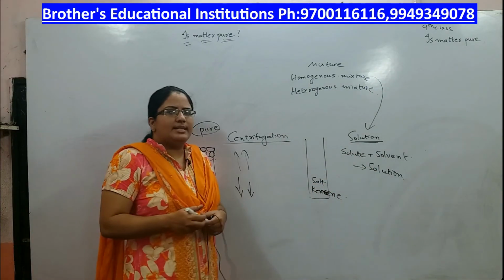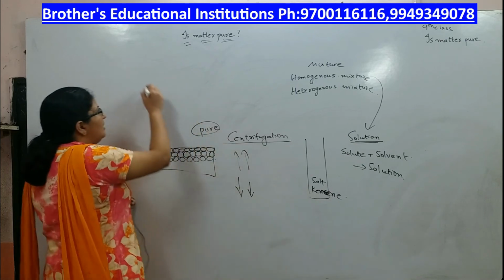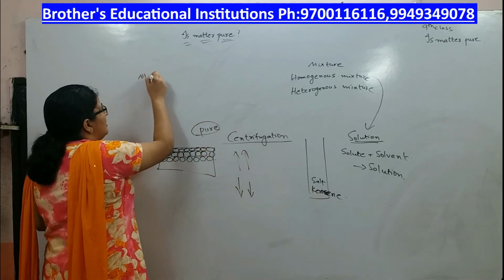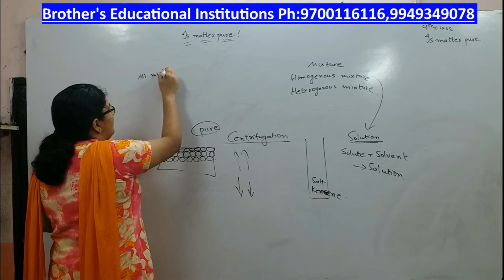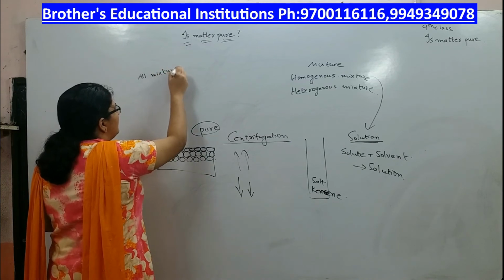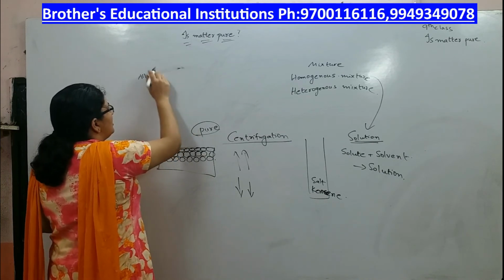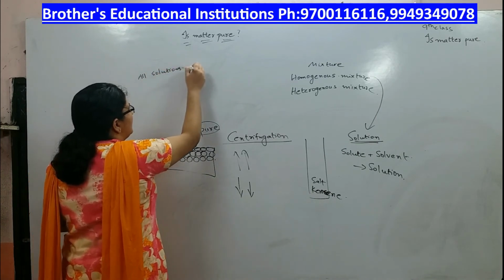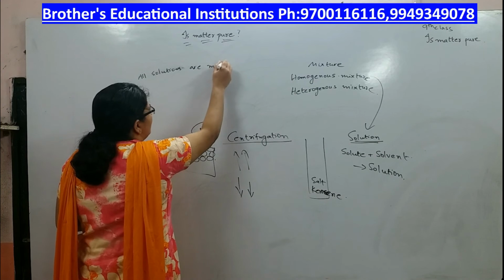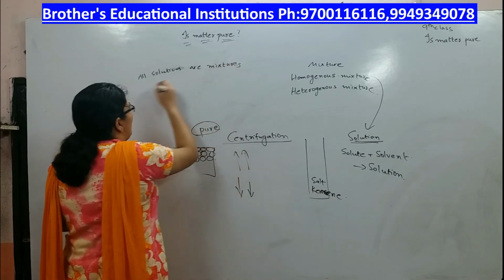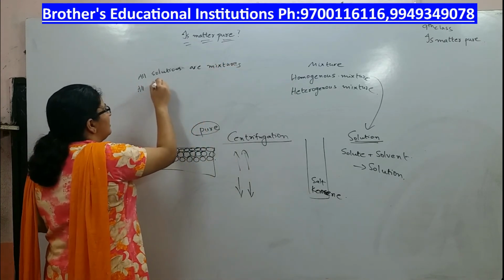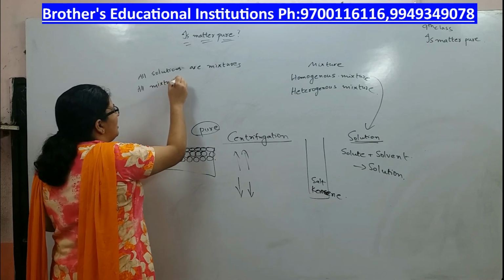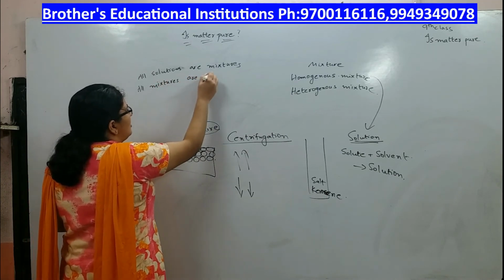Now let us look at a statement: all solutions are mixtures, but all mixtures are not solutions.